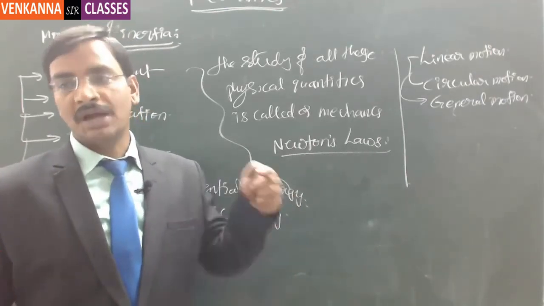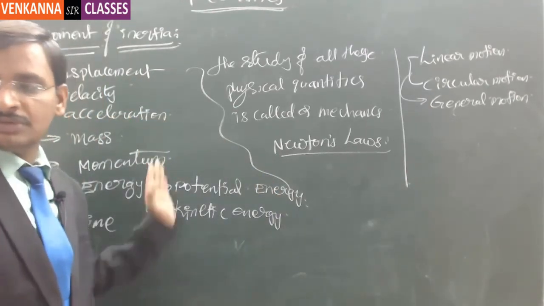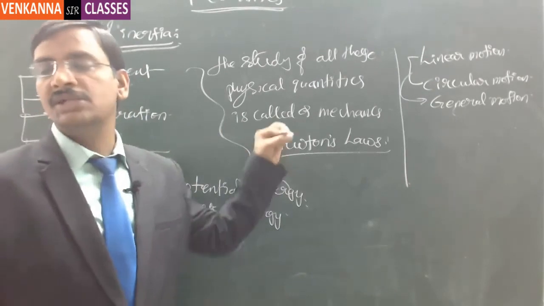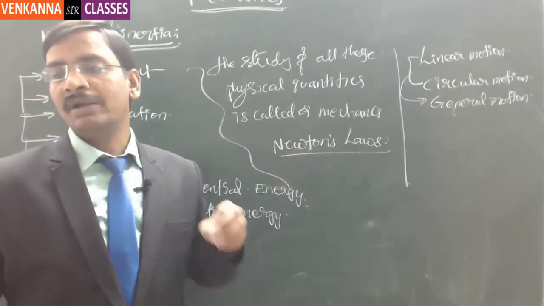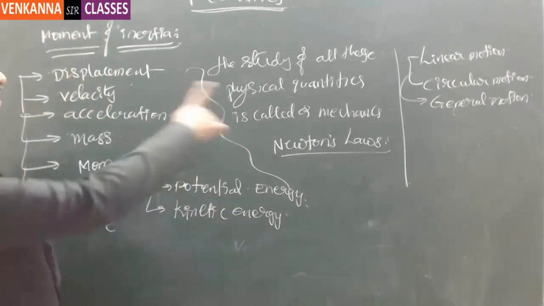So from that idea of using the same analysis of linear motion for the circular motion, a new quantity called moment of inertia comes into the picture. Now let me explain how it is going to be. Just note down these things.